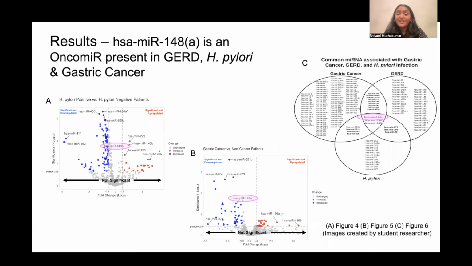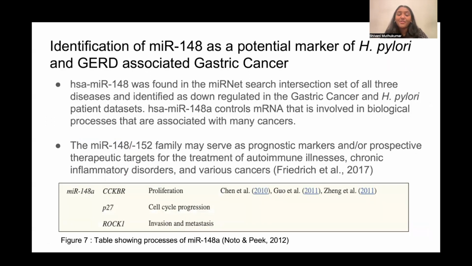One thing I wanted to point out is, again, from the MIRNet search, we know that microRNA 148A is associated with all three diseases. MicroRNA 148A was also found to be differentially expressed in the gastric cancer patient dataset that I had analyzed. And microRNA 148B, which is in the same family as microRNA 148A, was found to be differentially expressed in the H. pylori patient dataset that I had analyzed. So I wanted to go a bit into the identification of microRNA 148 as a potential marker of H. pylori and GERD-associated gastric cancer.